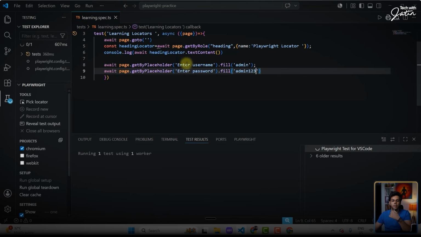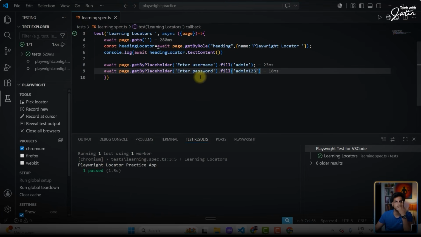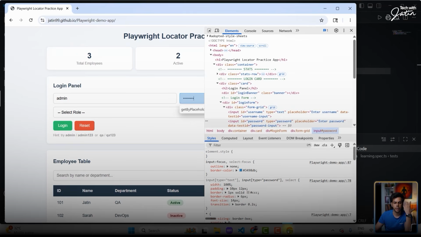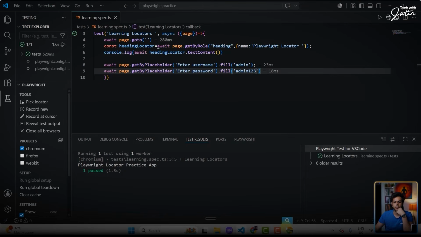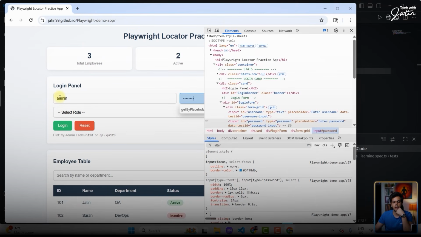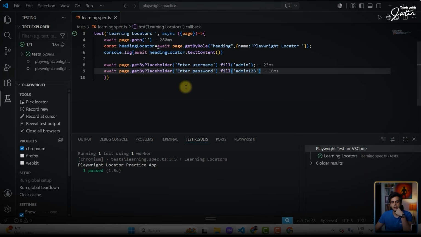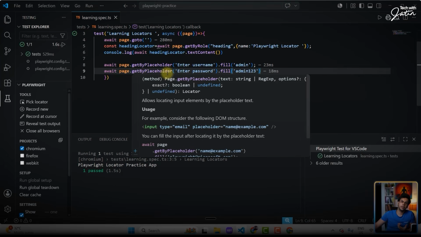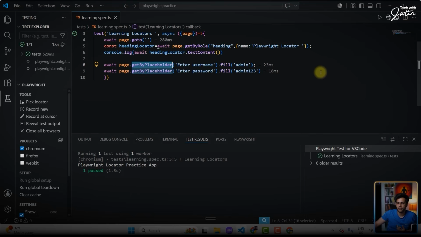Let's click on the play button one more time. Works. Perfect. It works over here. So over here, it has filled the username as well as the password. But what I want over here is to play with all the locators for these two text boxes. Okay, we saw getByPlaceholder. Now let's see what else we can do.